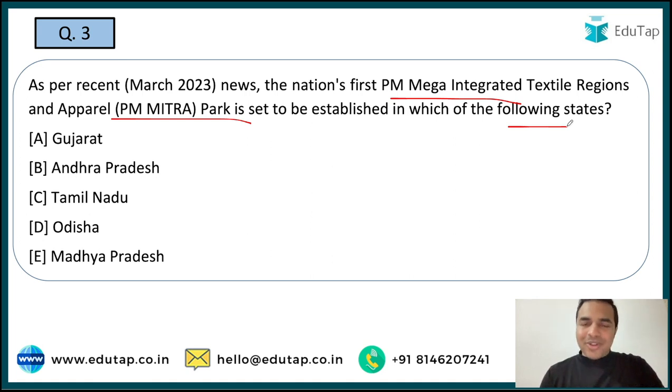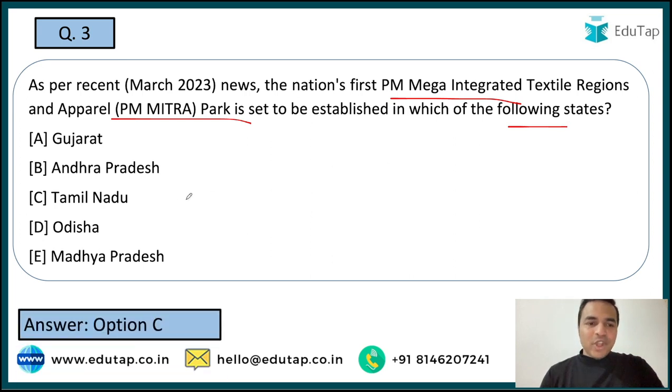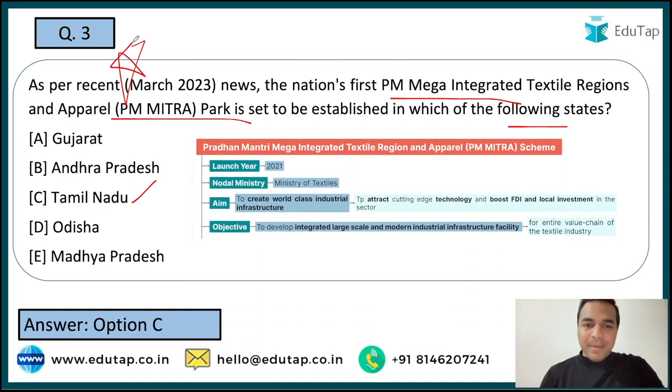Okay, so when I talk about the right answer to this, the right answer is option C, that is Tamil Nadu. And guys, I am marking the star here because this question is very, very important from the exam point of view. Now that the PM Mitra scheme has come in the news, let's discuss PM Mitra scheme. So here guys, you can see that this scheme was launched in 2021 and the nodal ministry for the scheme is the Ministry of Textiles.